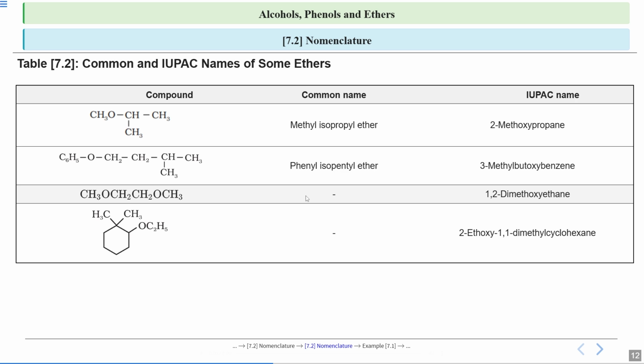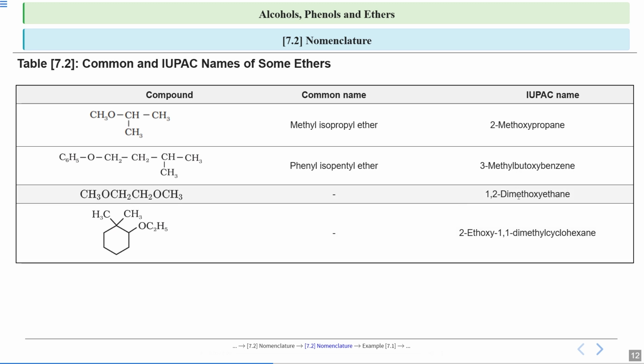So let us see the IUPAC naming. Now at this side there is CH3O. At this side also there is CH3O. So this will be your longest carbon chain with 2 carbon atoms. So we will number it as 1, 2, or you can write as 1, 2. Both sides the substituents are same. So this will be 1,2-dimethoxyethane. Because here also one methyl group is there, here also one methyl group is there.